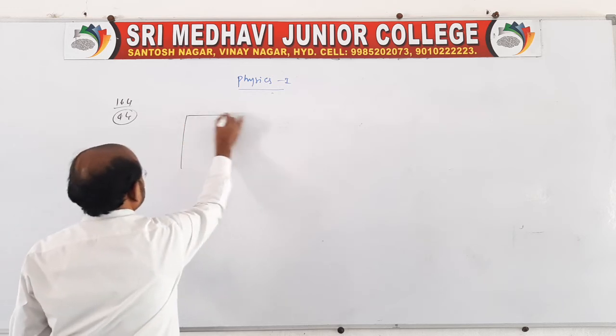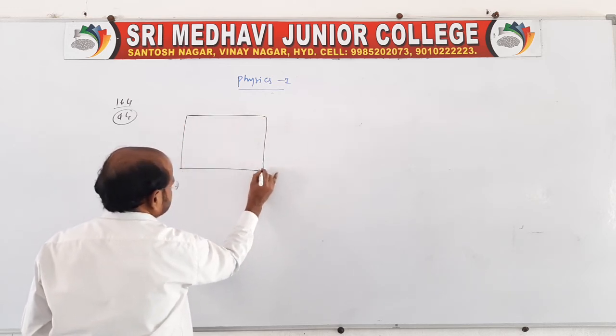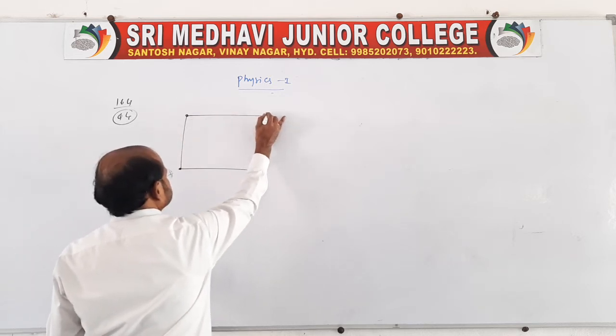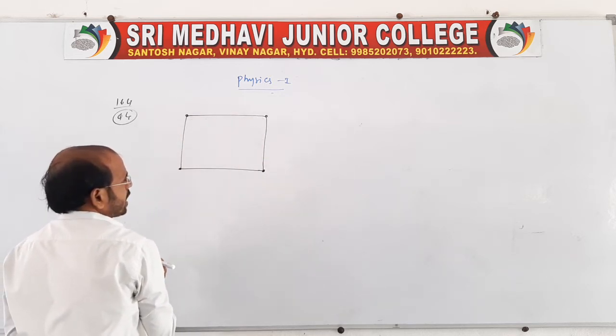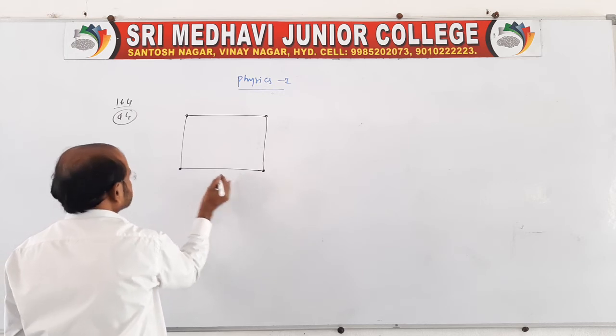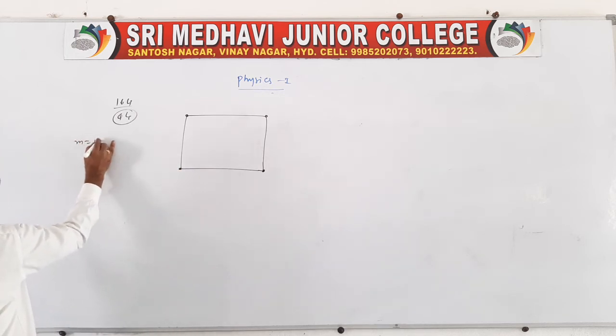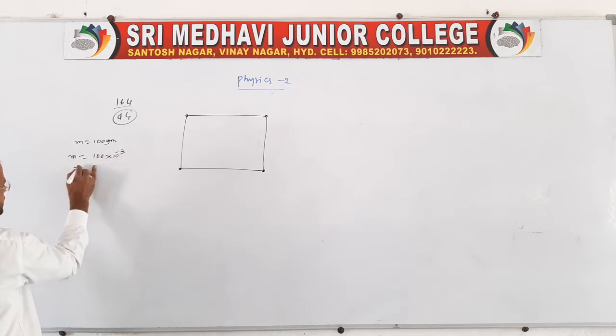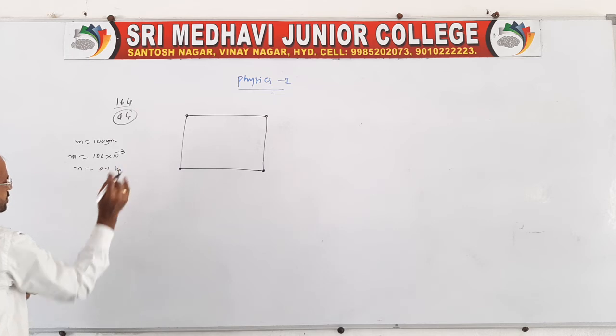Of course, for a square also we have a number of cases. Right? You say particles of mass are placed like this. Each side is given as a, and mass is equal to 100 grams. So you convert into kgs, multiplying by 10 power minus 3, so that m is equal to 0.1 kg.